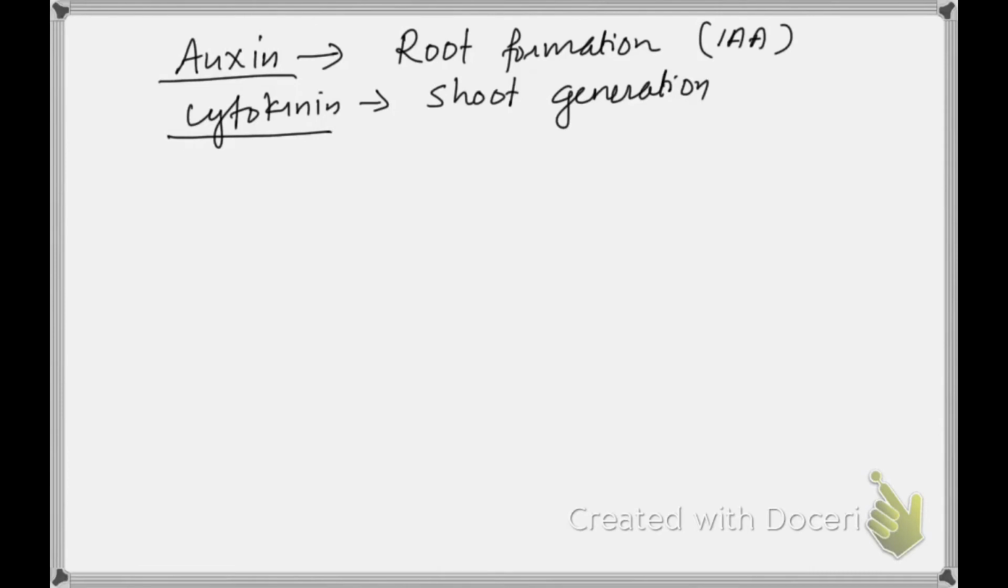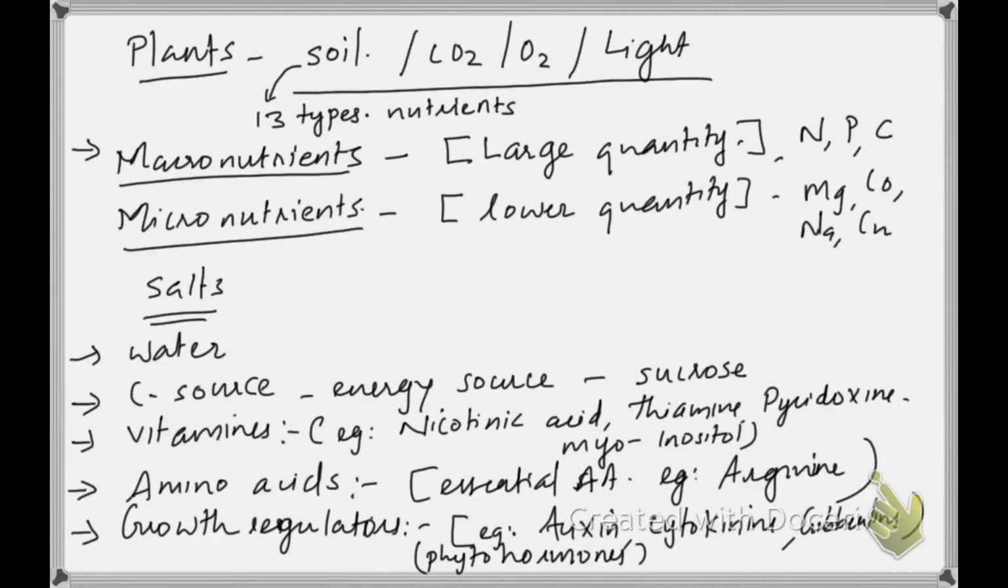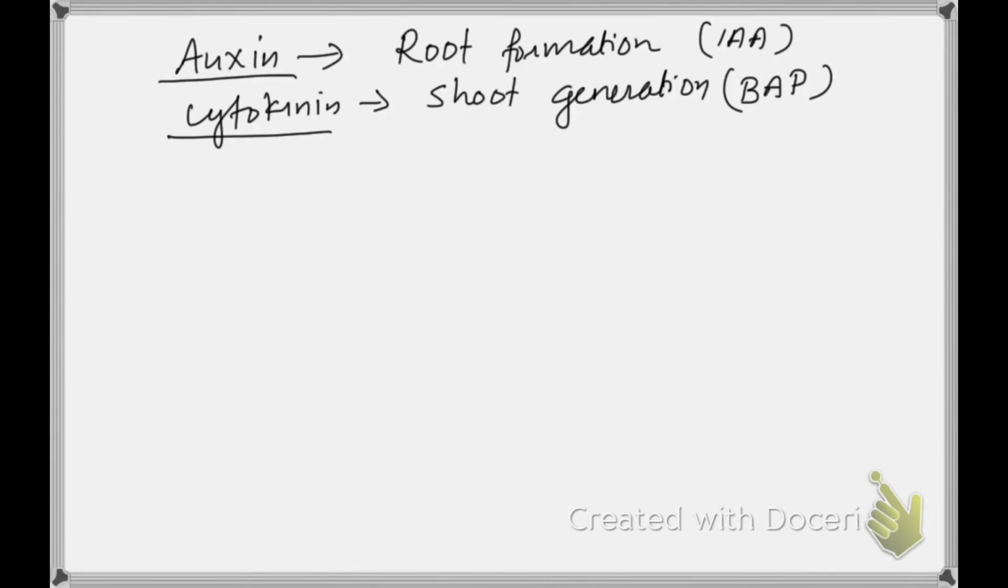And we can say benzyl aminopurine, BAP, is a cytokinin. If we go back, we added micronutrients and macronutrients, all added in the form of salts to water, to which we added sucrose, vitamins, amino acids, and growth regulators as per requirement. This particular medium